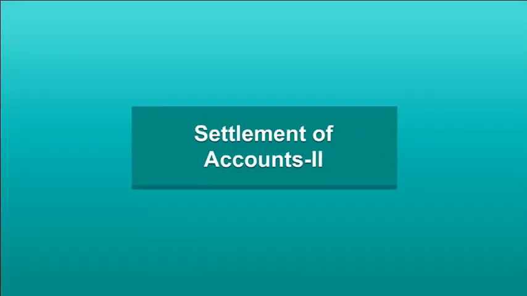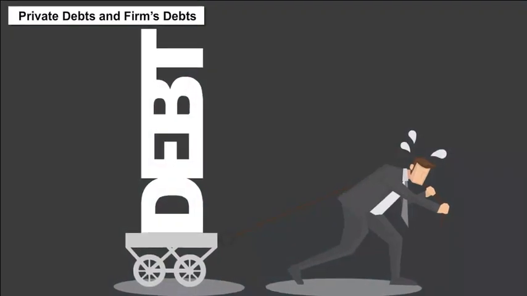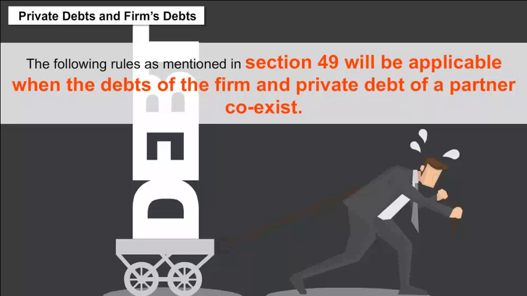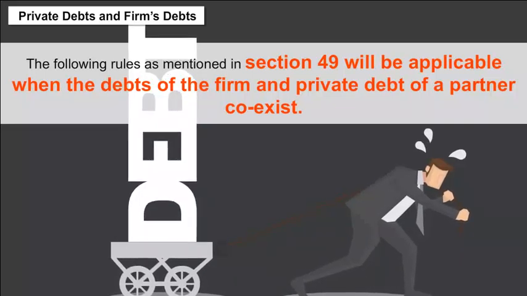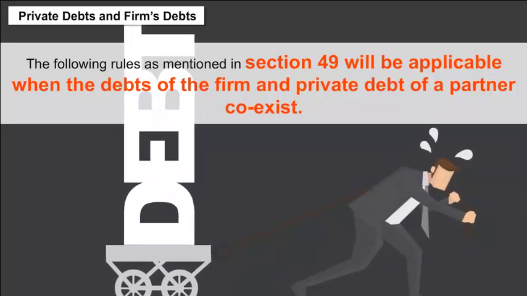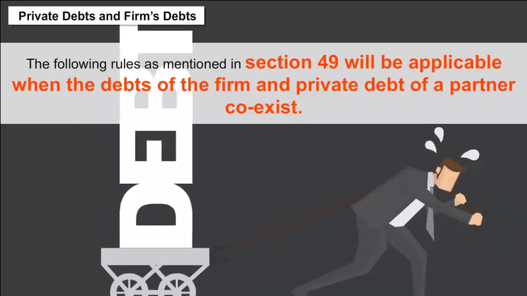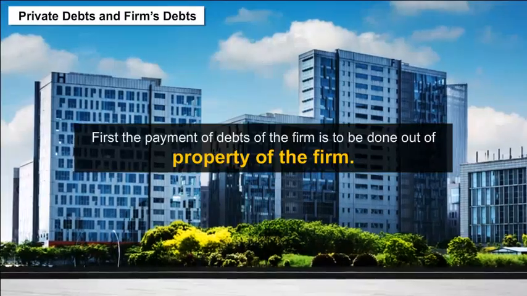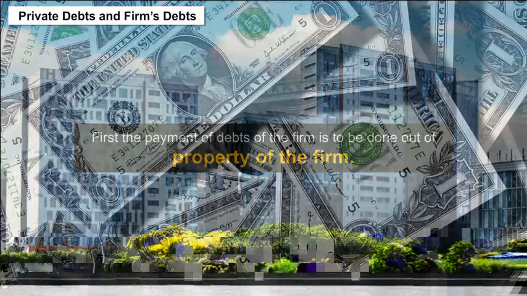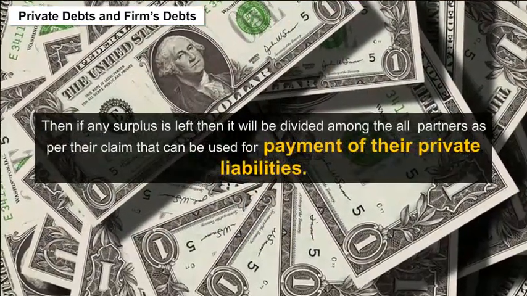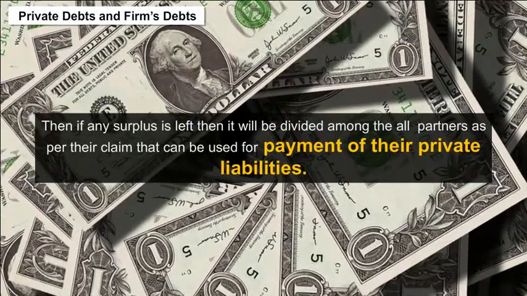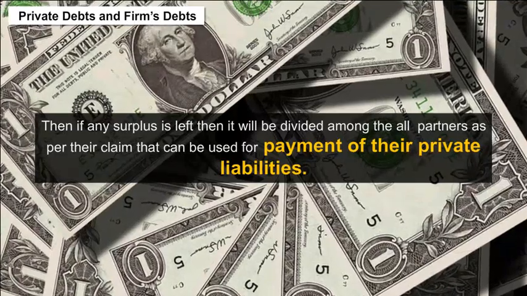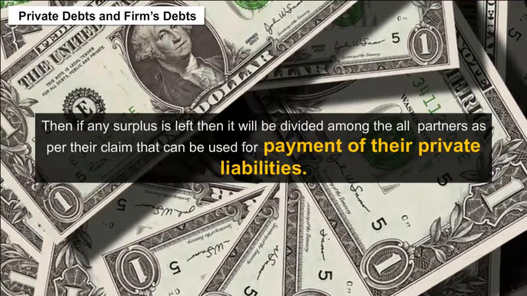Settlement of accounts 2. Private debts and firm debts. The following rules as mentioned in Section 49 will be applicable when the debts of the firm and the private debts of a partner coexist. First, the payment of debts of the firm is to be done out of the property of the firm. Then, if any surplus is left, it will be divided among all partners as per their claim, and can be used for payment of their private liabilities.